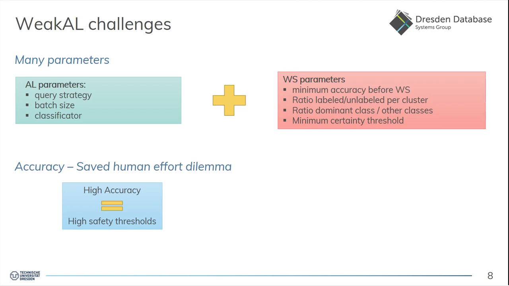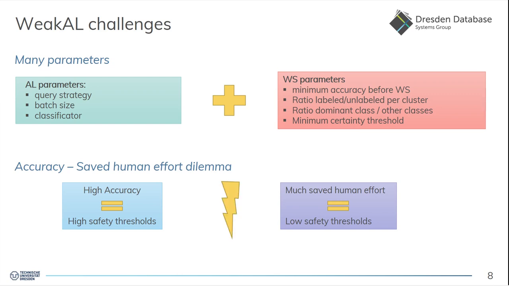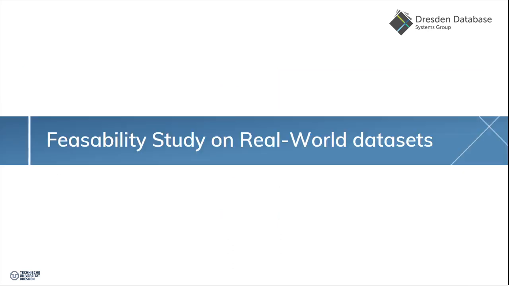On the one hand, we want high accuracy, which equals high safety thresholds before applying weak supervision. On the other hand, we want to save as much human effort as possible, which equals low safety thresholds, which would be a lot of weak supervision. And both goals can't be brought together, so one needs to find somehow a golden middle.